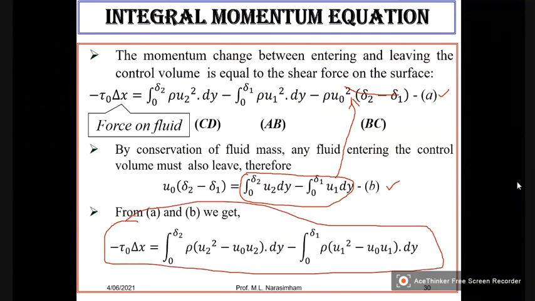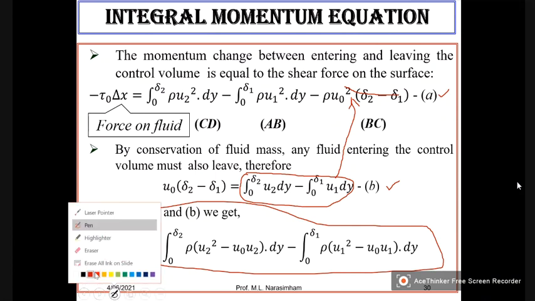So minus tau naught delta x is equal to the integral from 0 to delta 2 of rho u2 square minus u naught u2 dy, minus the integral from 0 to delta 1. You have two integrals.